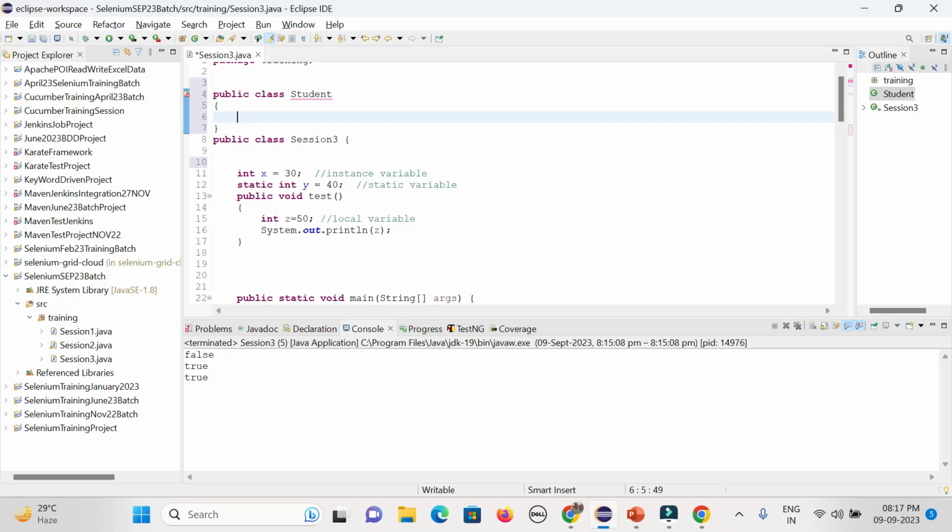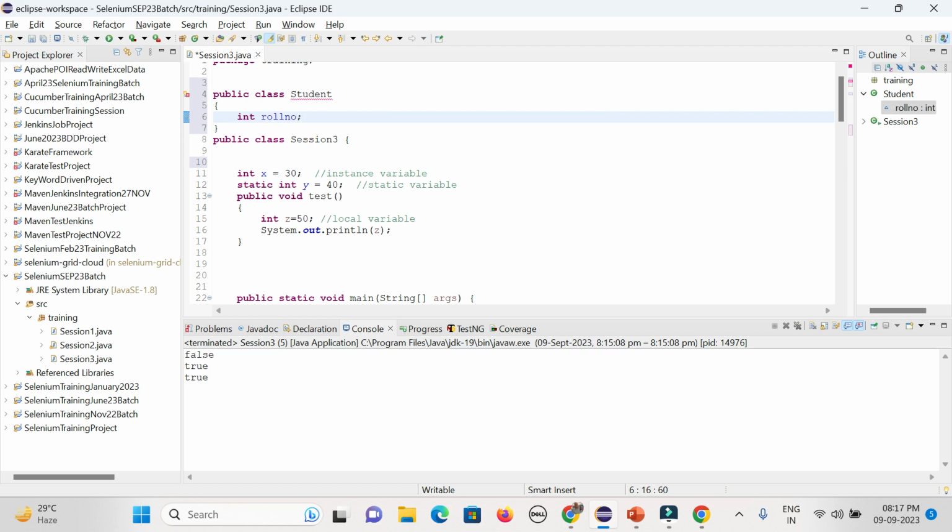Okay, so here I have defined the class structure, public class, the student name, and you need to give some bracket here, otherwise it will throw an error. Okay, now the bracket is here. I can define some variables, say integer student roll number.